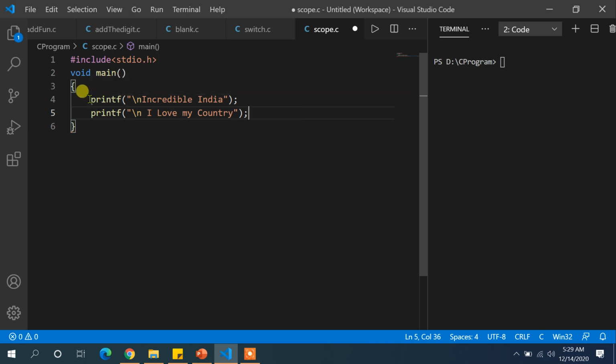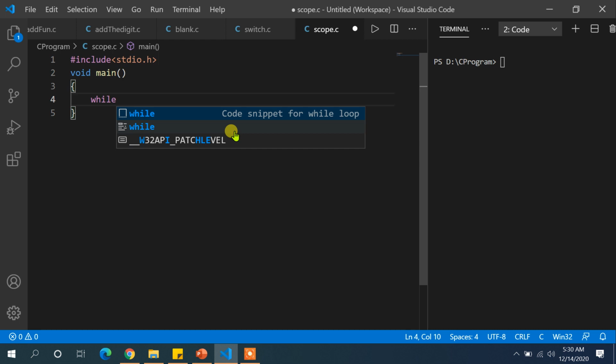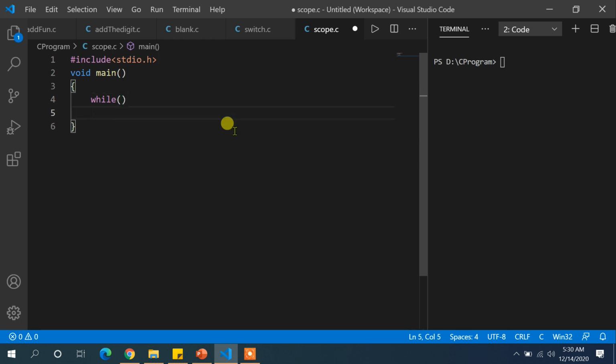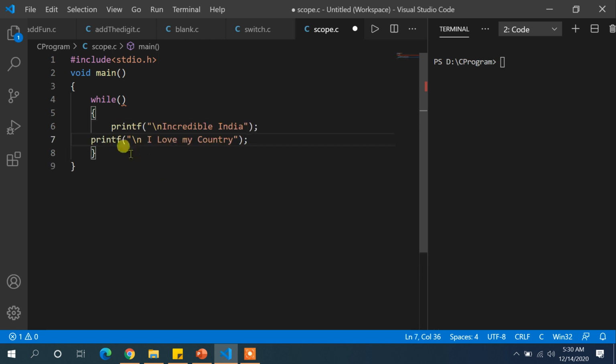What we need to do is include these two statements inside the while loop, obviously. So let me cut from here and write the while. I will show you the condition in a moment. First of all, think that the while loop is written like this, and inside its body, which is represented in two curly braces, I will include these two statements. These are the two statements that I want to execute, which is why I have included them inside the body of the while loop. Now what should be the condition?